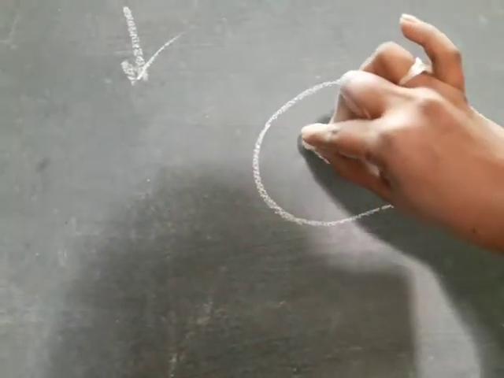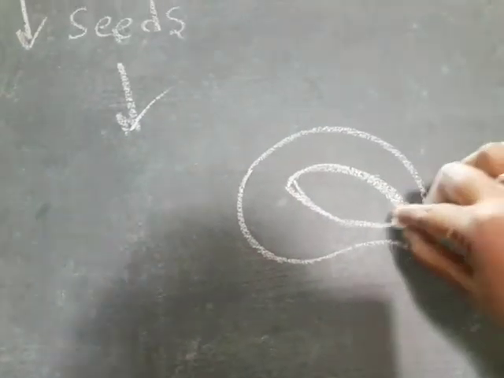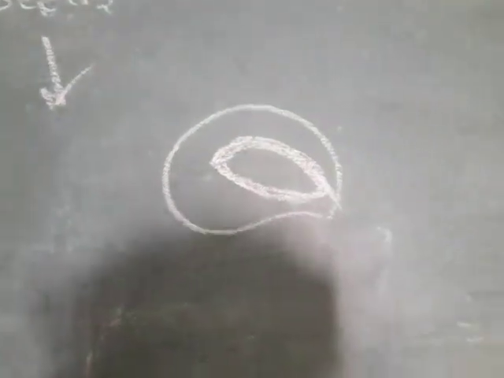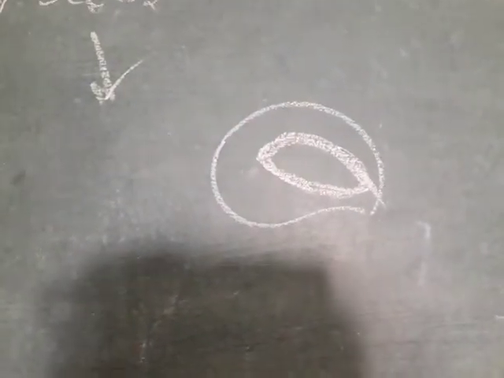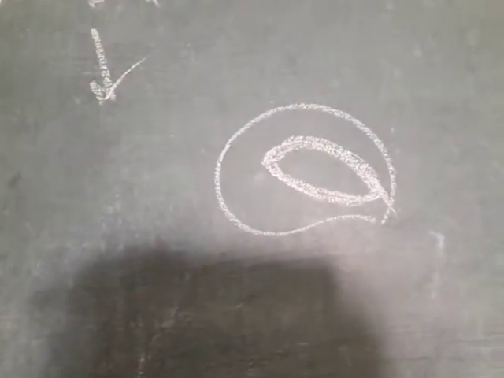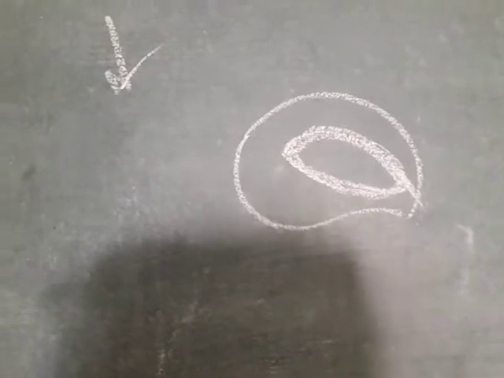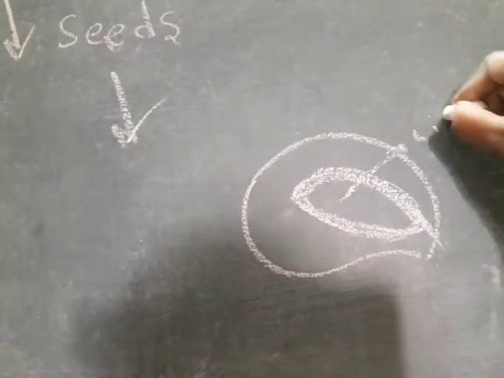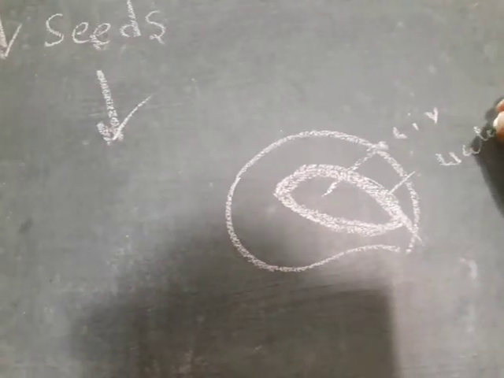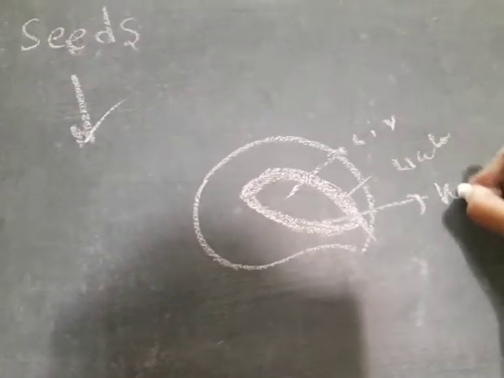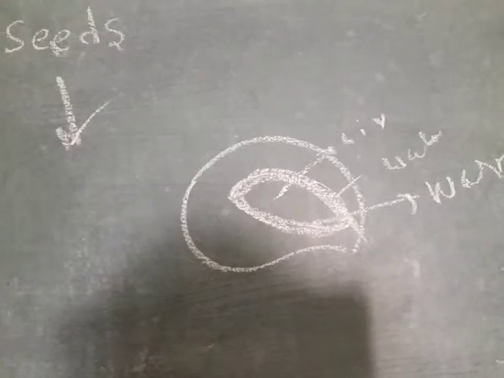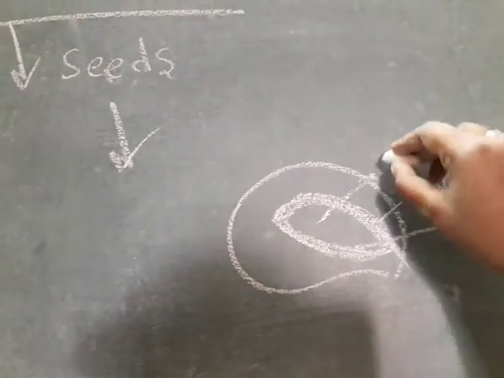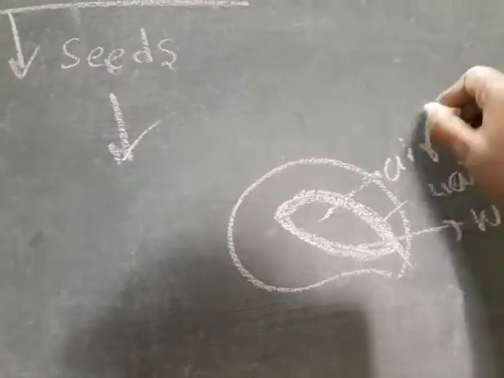This seed is a fully grown baby plant. Yes, when the seed gets enough air, water, warmth, it grows. If there is no air, no water and no warmth, it does not grow.